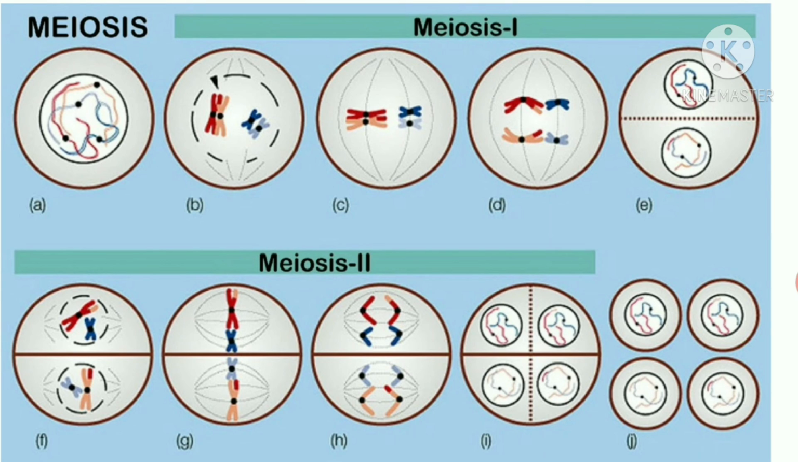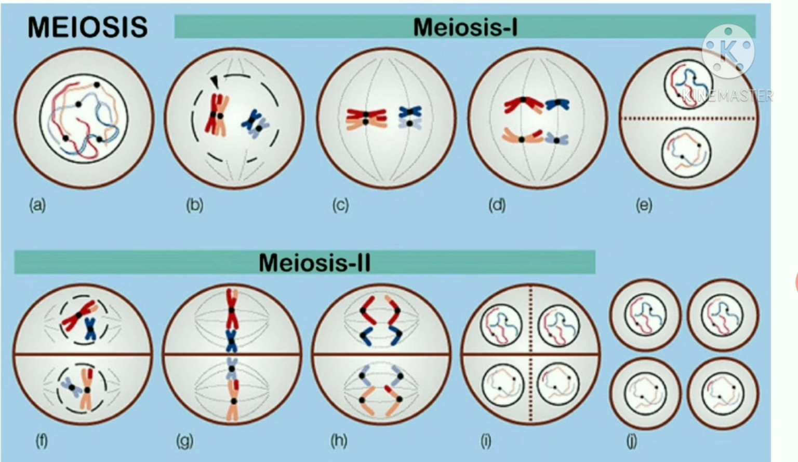Meiosis II is just like mitosis. In this stage, the two haploid daughter cells formed in meiosis I undergo division by separation of recombined sister chromatids and four haploid daughter cells are formed. Process of gamete production and spore formation occurs by meiosis.